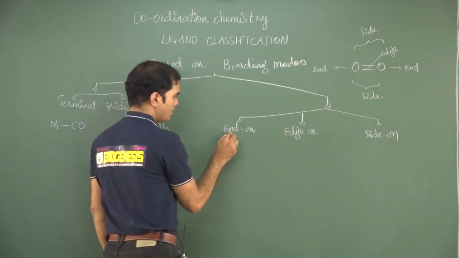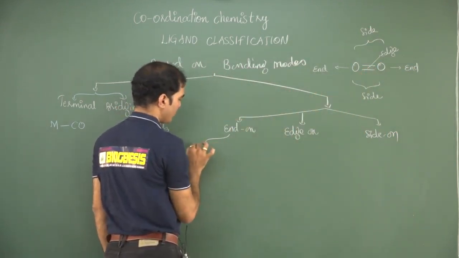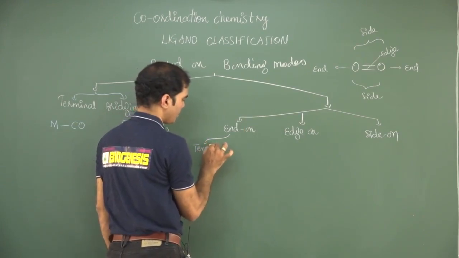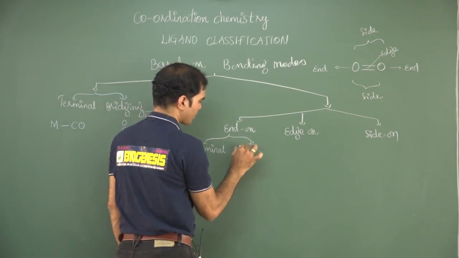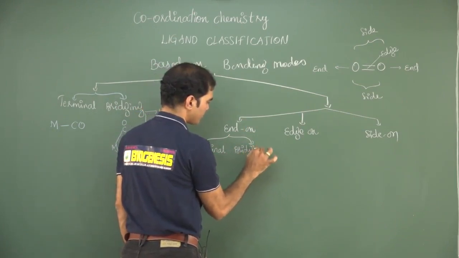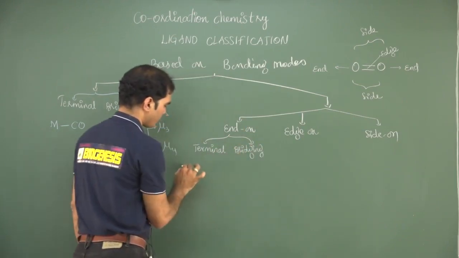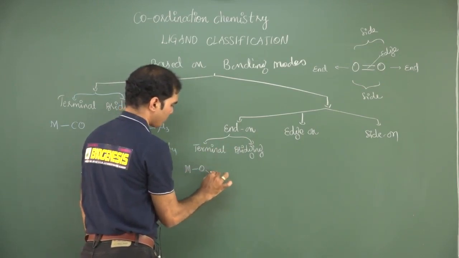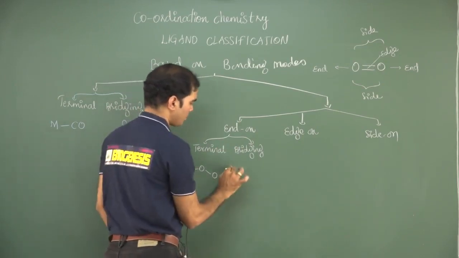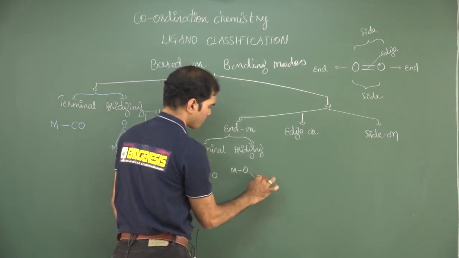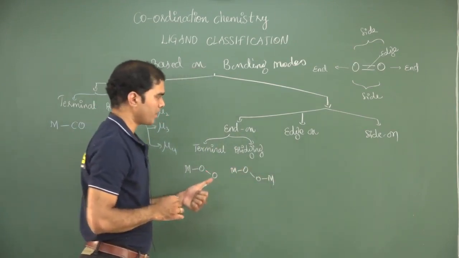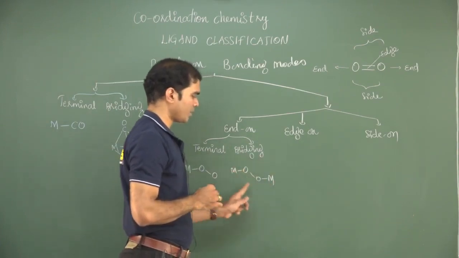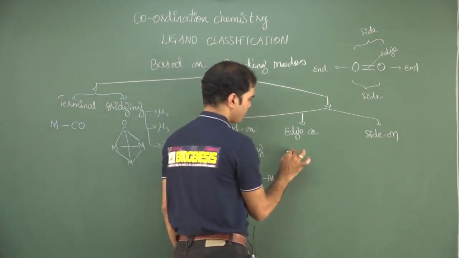Within this end-on, as I told you, when one metal comes and binds, you call it end-on terminal bonding mode, or it could be end-on bridging. This is end-on terminal. This is end-on bridging. I need not put a double bond. Multiple bond has no relevance once I am showing a general representation.